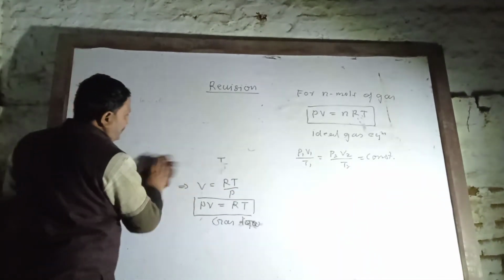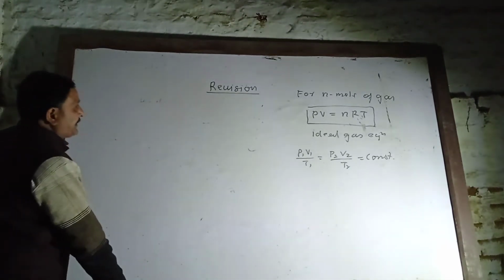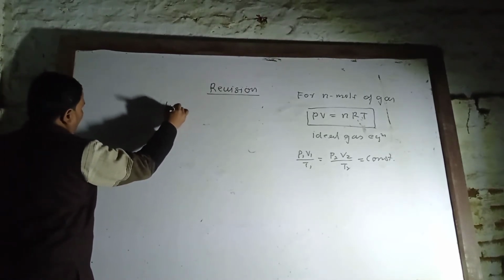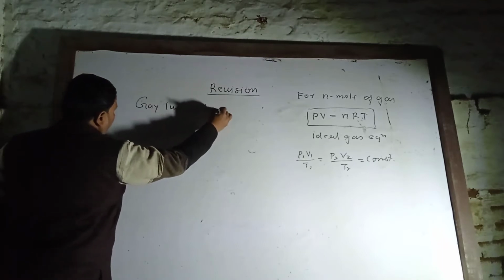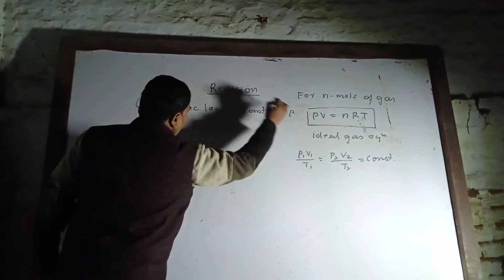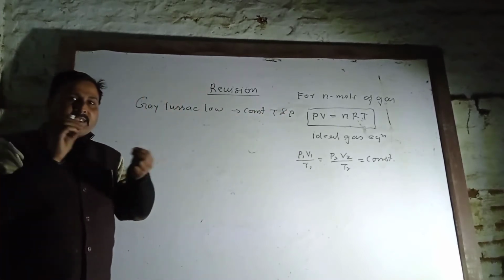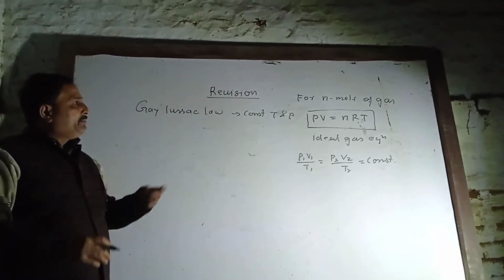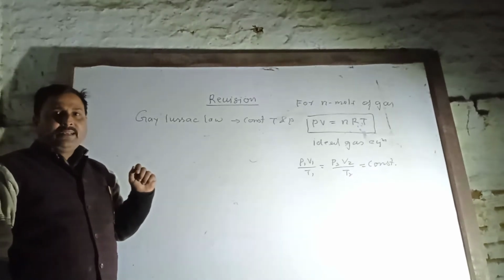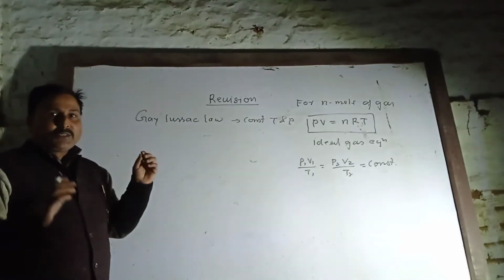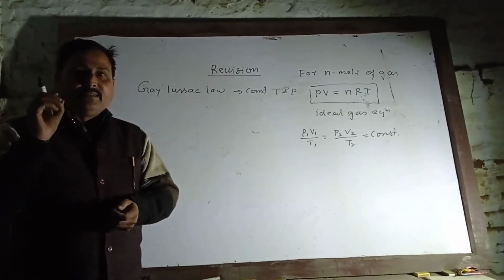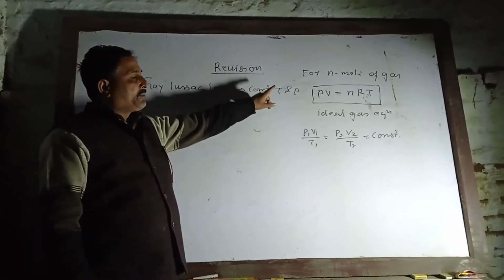Gay-Lussac's law. What Gay-Lussac said is that at constant temperature and pressure, when two or more gases react with each other, they do so in a simple whole number ratio between reactants and products, under the same conditions of temperature and pressure.